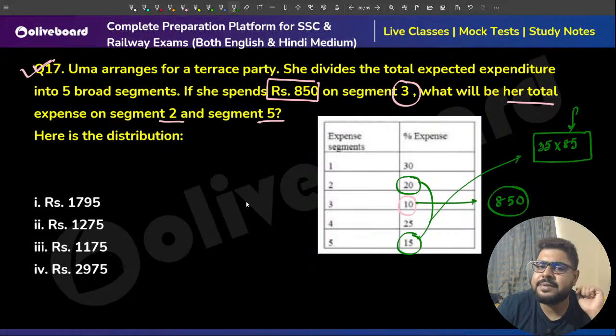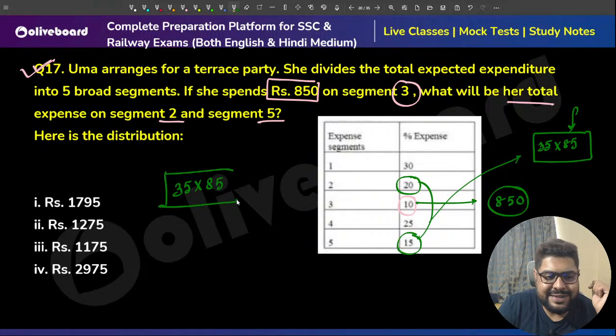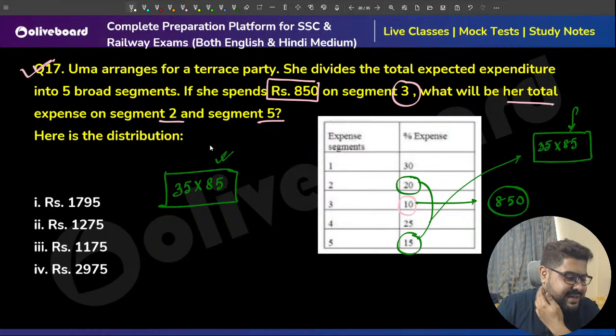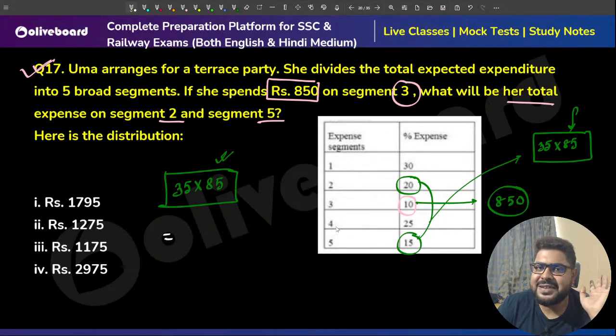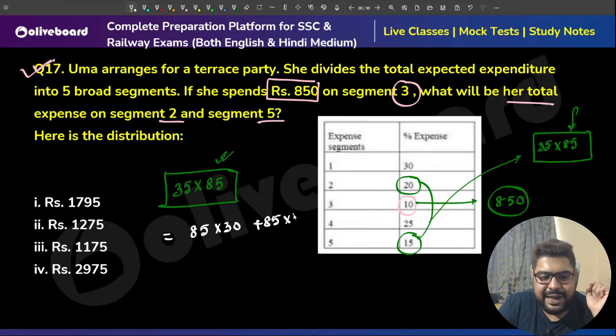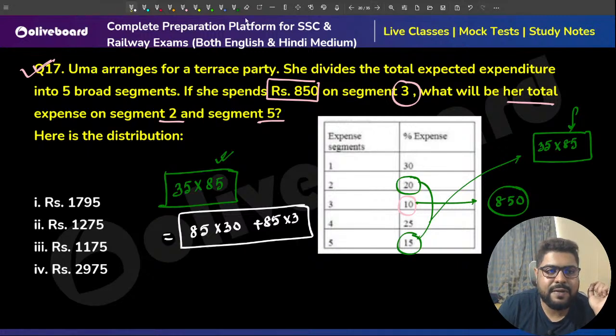35 into 85, sir. Just do the calculation. Everybody, how to do this calculation? 85 times 30 plus 85 times 5. Right, so 35 means 30 plus 5.